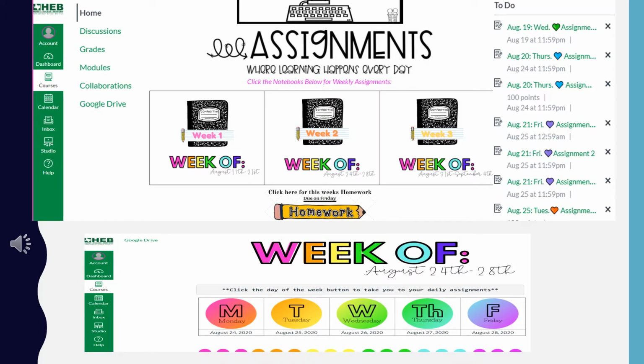Let's take a look inside one of the courses. We'll start by looking at some of the basic parts of the homepage before moving on. Notice on the left is your course navigation menu. All of the information found here is specific to this course. If you look on the right side, you'll see the to-do and coming up lists again, but this time just the items from this course are included. In the center is the main content area. Here you will usually see a welcome message or some basic course information.